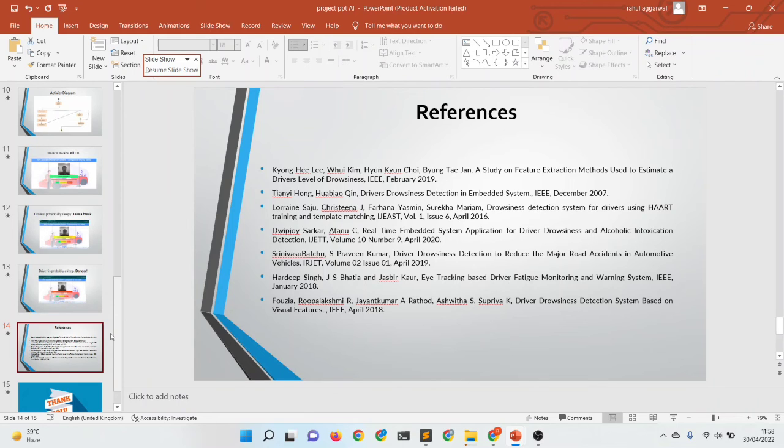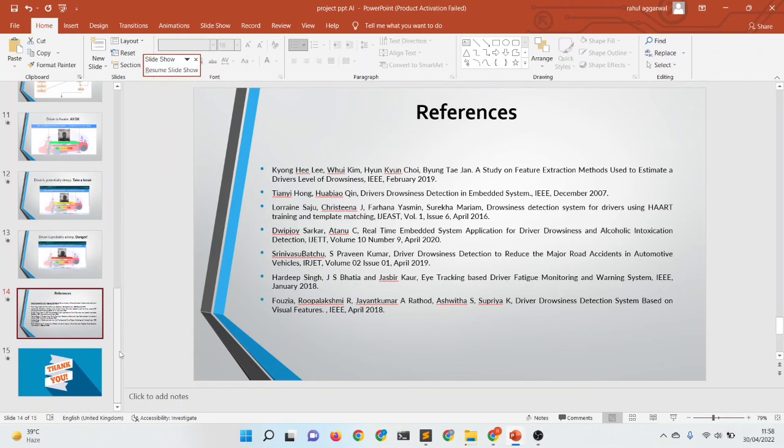Coming to the future work that we can do in this system, the future work is a lot. We can integrate this model with the travel agency system and tie up with Ola, Uber, and these types of organizations that will keep tracking the driver and their position, so that if the driver is in a drowsy state or in a danger state, the travel agency will get the information and can take the required procedures and required steps at the moment. So it will help a lot.